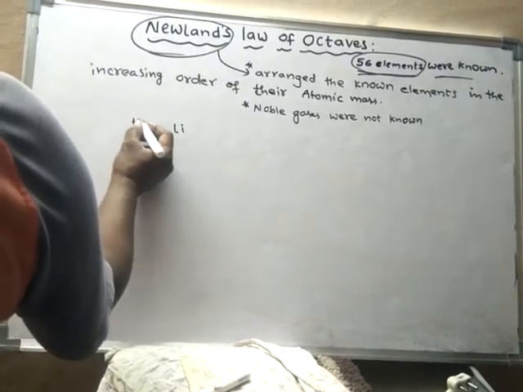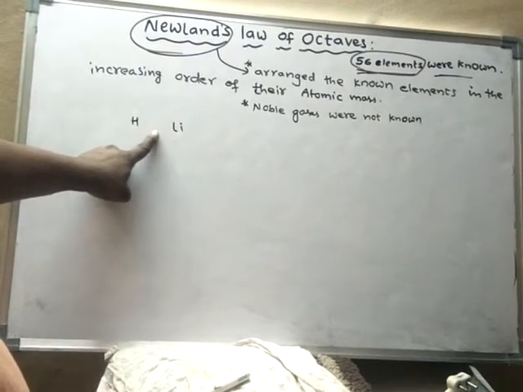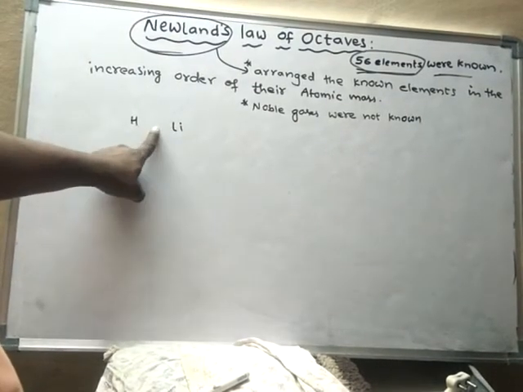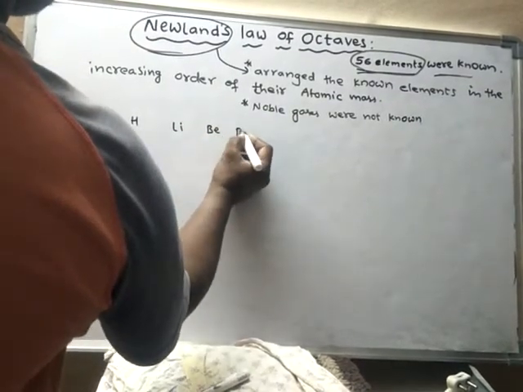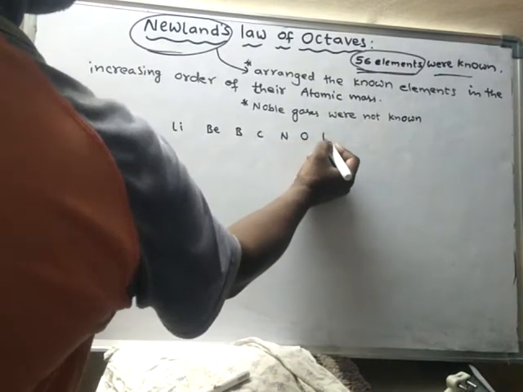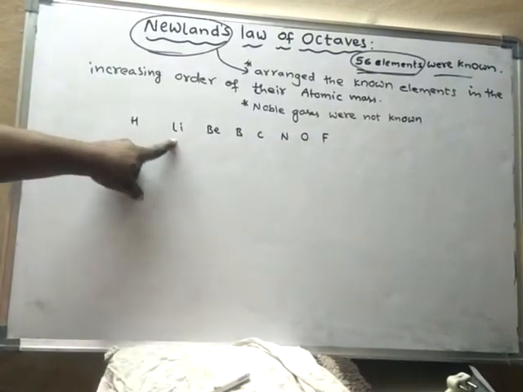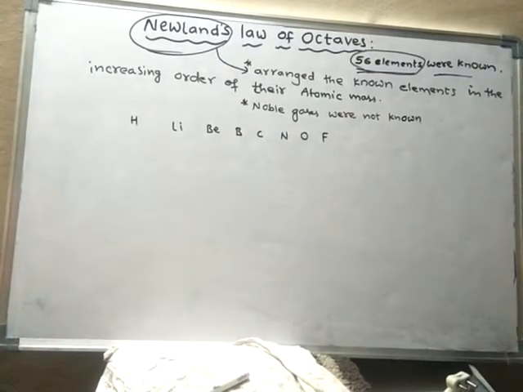Actually, it should be hydrogen first, and after hydrogen, helium, but helium is not yet discovered. Next is lithium, then beryllium, boron, carbon, nitrogen, oxygen, fluorine. See, he arranged the elements according to increasing order of their atomic masses.